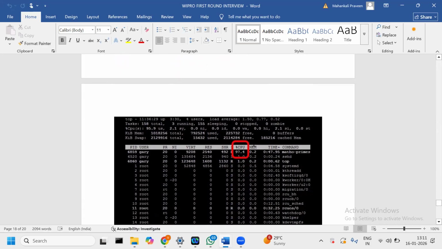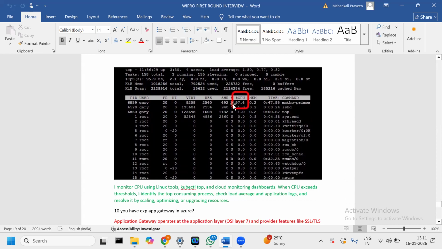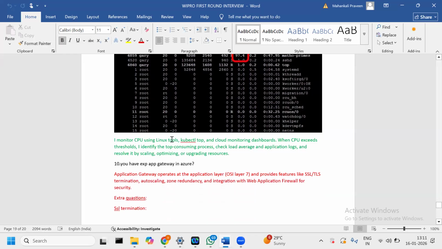For example, I'll take one example. The CPU is 97%, and which processing area do we have to check? Find which user and which process. I need to monitor the CPU by using Linux commands, kubectl top pods and the cloud monitoring dashboard. When CPU has exceeded the threshold, identify the top consuming process and check the load average and application logs.